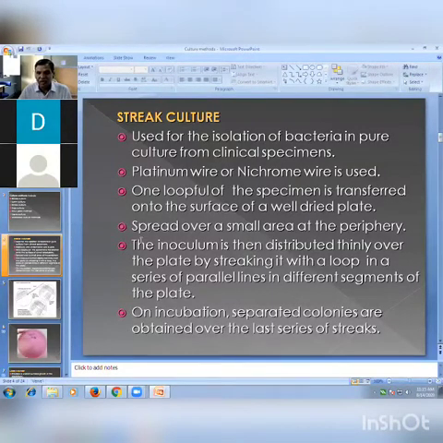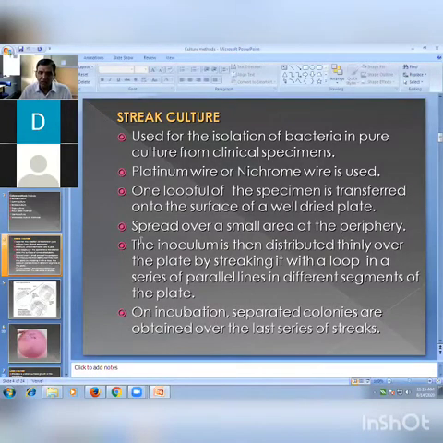For that, a platinum or nichrome wire loop is used, 24 SWG standard wire gauge. Previously we used platinum, but platinum is very costly, and nowadays we use nichrome wire. So one loopful of the specimen is transferred onto the surface of a well-dried plate.